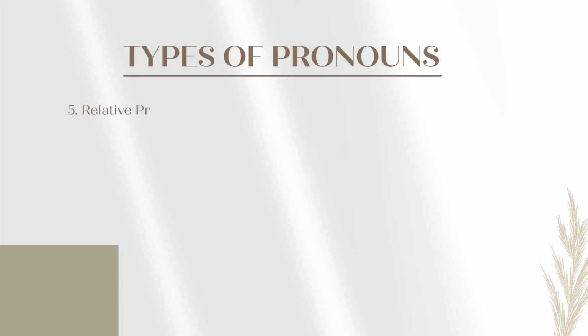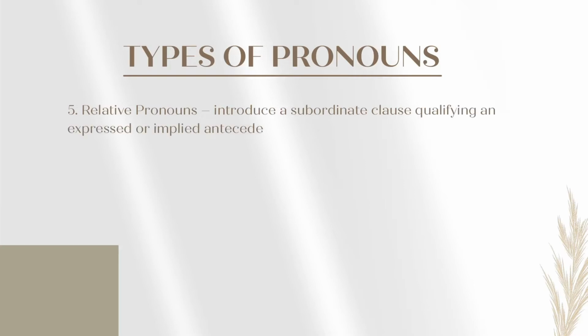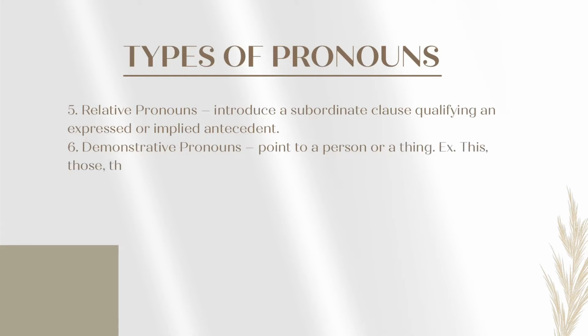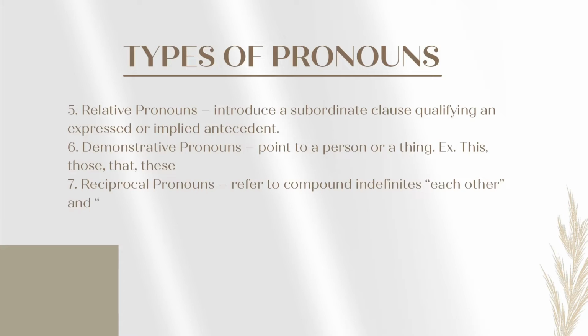We have also relative pronouns. They introduce a subordinate clause qualifying an expressed or implied antecedent. Demonstrative pronouns point to a person or a thing. For example, this, those, that, and these. Reciprocal pronouns refer to compound indefinites, each other and one another. Possessive pronouns show ownership. For example, hers. Distributive pronouns refer to people or things taken one by one. For example, every or each.